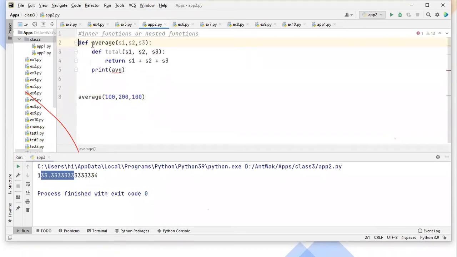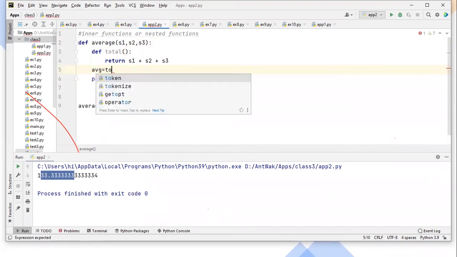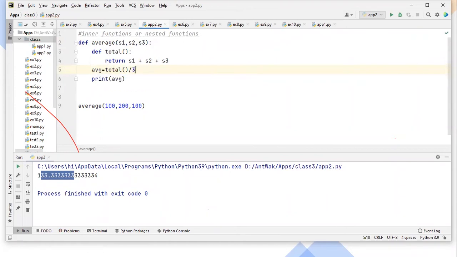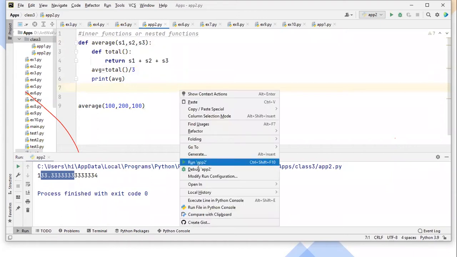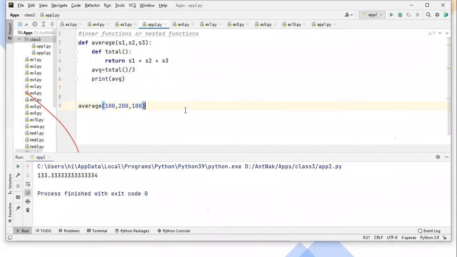So the first function I prepare is average of s1, s2, s3, and internally I'm preparing one more function named total. In total, I'm calculating s1 plus s2 plus s3. After completion of this, I take one extra variable named average, which is equal to calling the total function, divided by 3. In that case also, you get the same output.